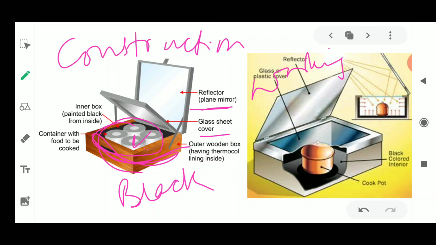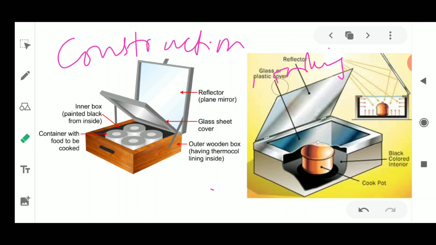It absorbs the maximum sun's rays and loses less and less heat. The complete heat gets absorbed and is sent towards the vessels which contain raw food, because of which the food could be cooked.